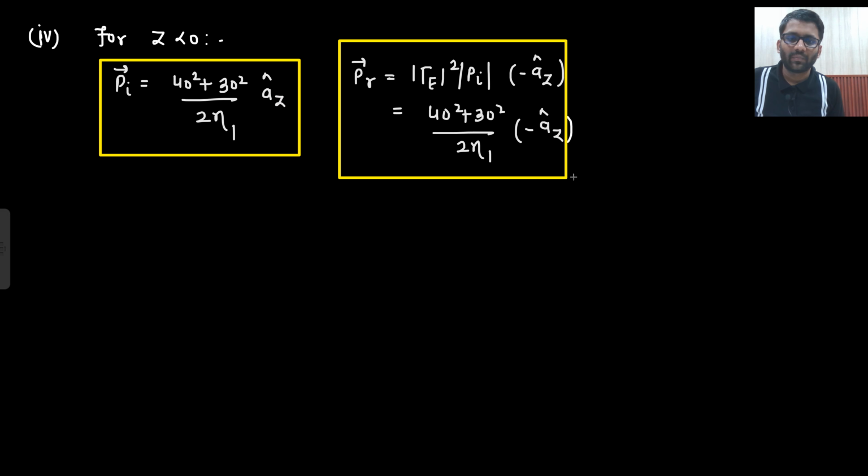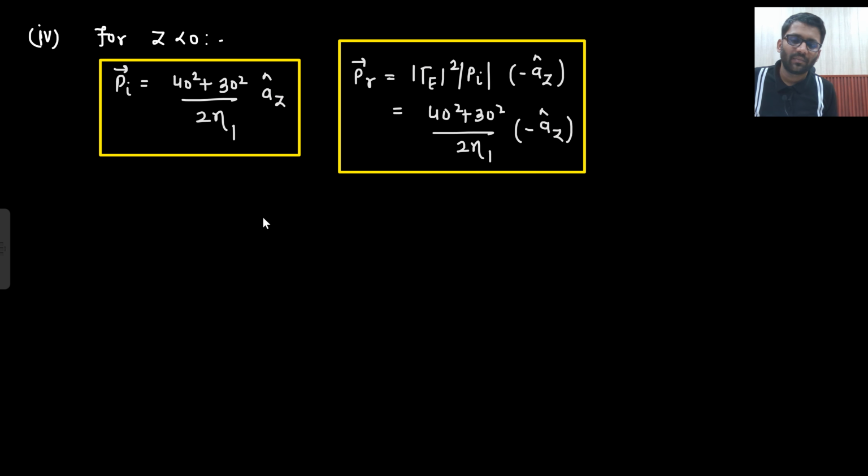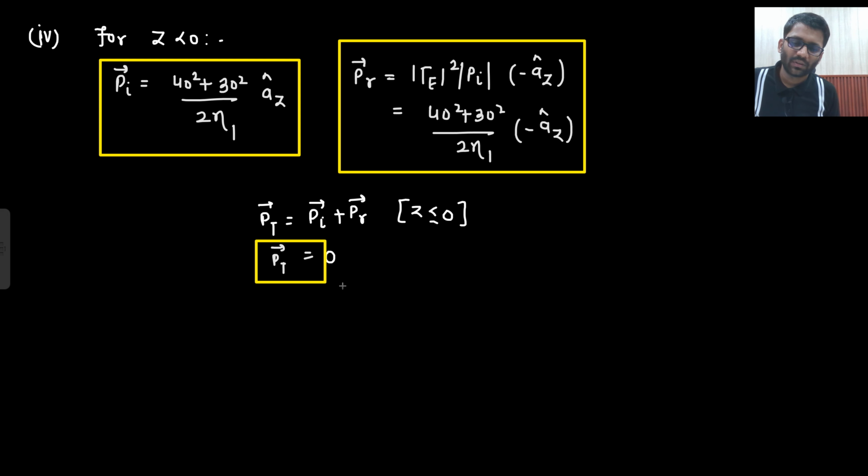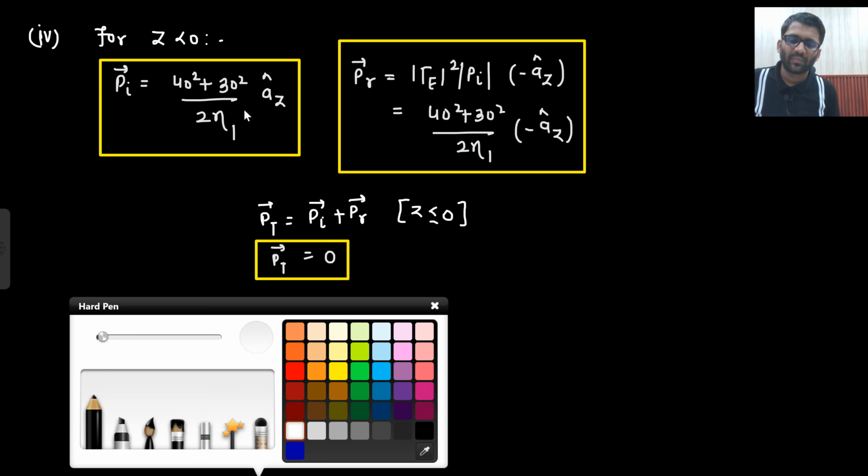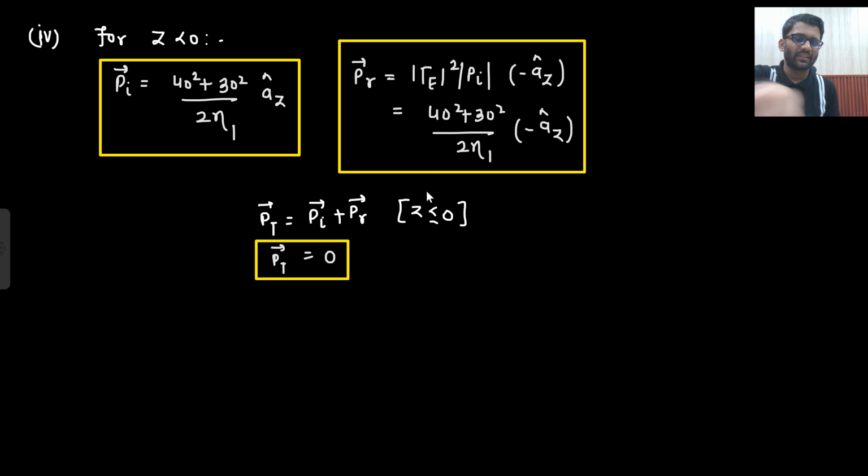So this is your Pi, this is your PR. What are they asking? P total. P total for what? Pi plus PR, P total for Z less than 0. If I add both of them, what do you get? 0. P total will be 0. If you add both of them, plus AZ and minus AZ, vector summation of both of them would be 0.